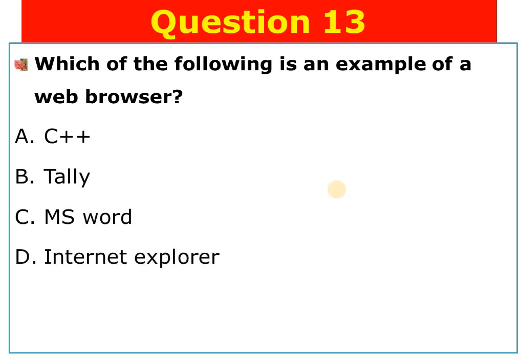Here is question number 13. Which of the following is an example of a web browser? A. C++, B. Tally, C. MS Word, D. Internet Explorer. The answer is D. Internet Explorer is an example of a web browser. There are also other web browsers, which are Firefox, Torch, Opera, and so on.